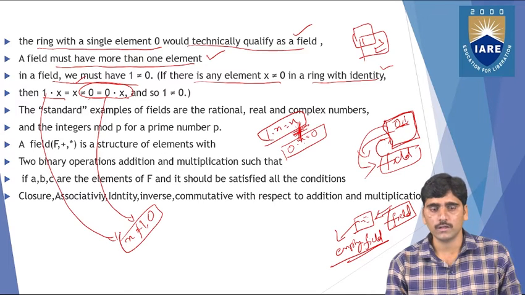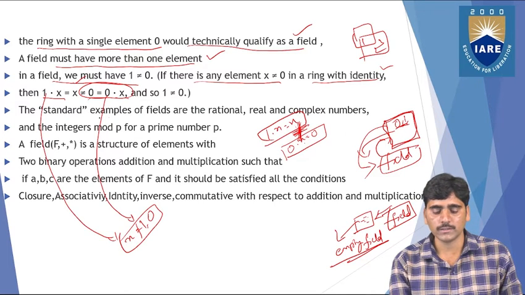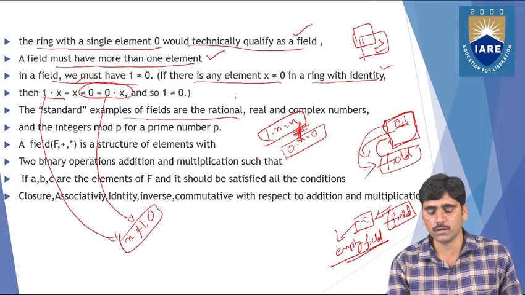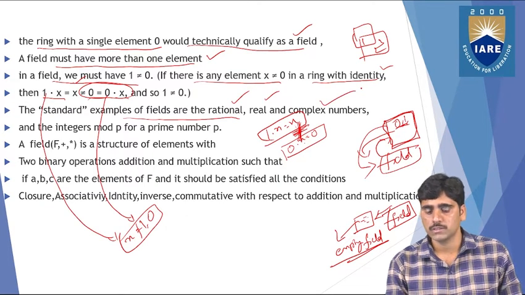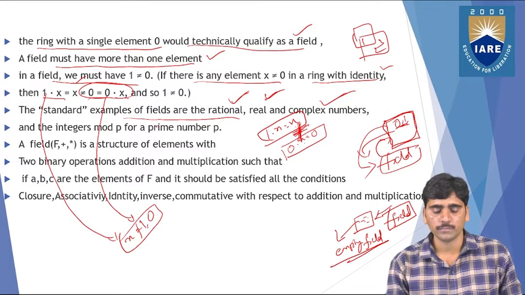So this is the way you can understand here. The standard examples of fields are the rational numbers, the real numbers, and the complex numbers. So rational numbers, real numbers, and complex numbers are all standard examples of fields. And the integers mod p